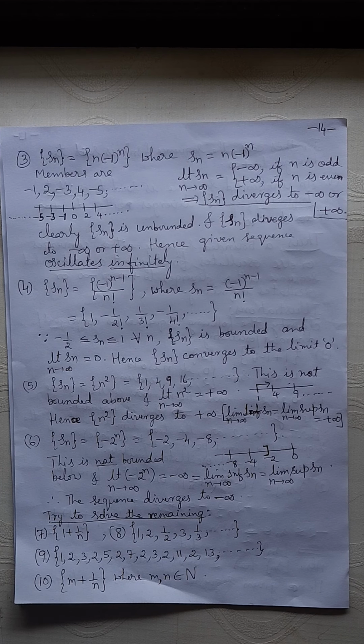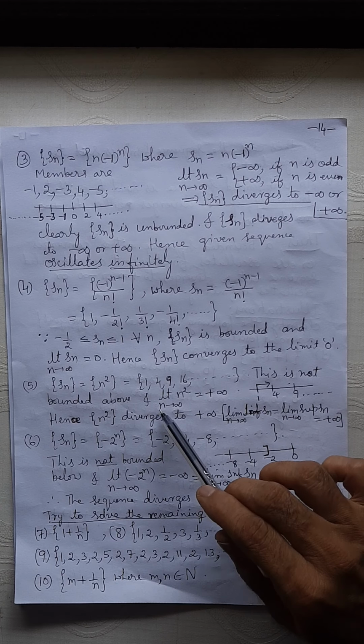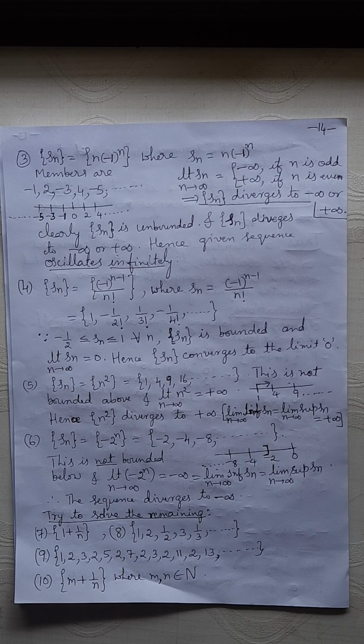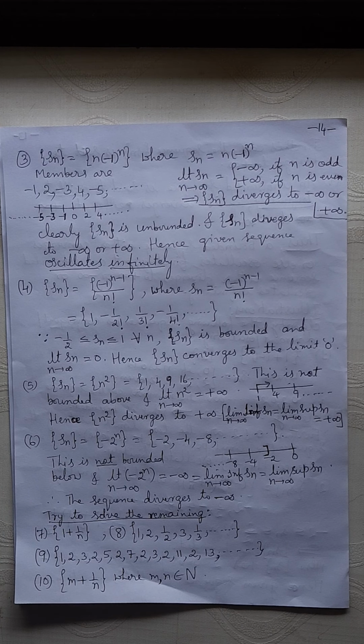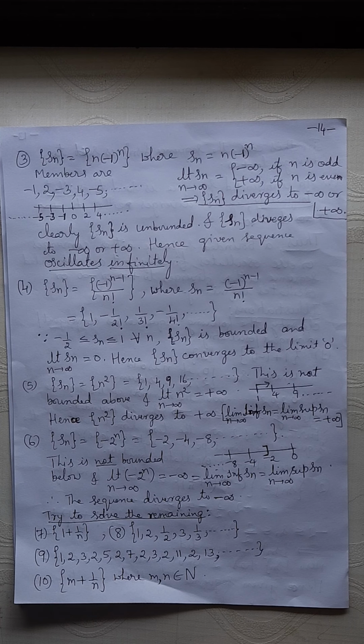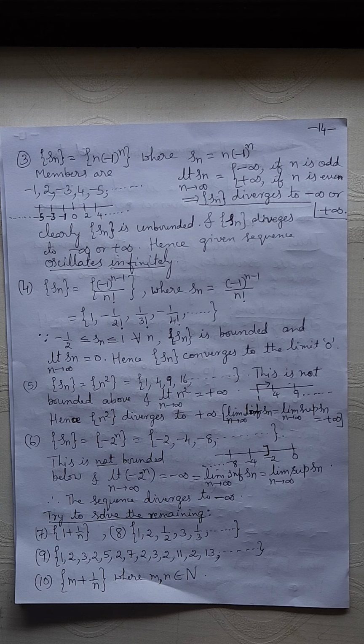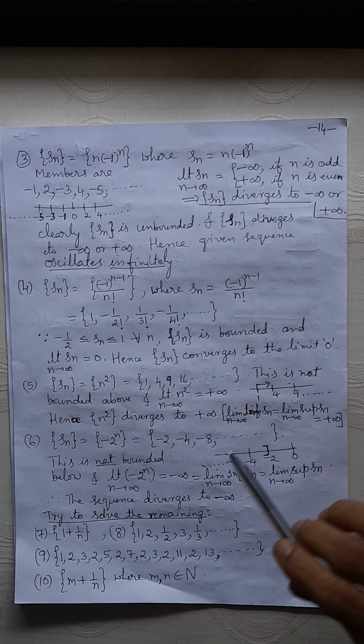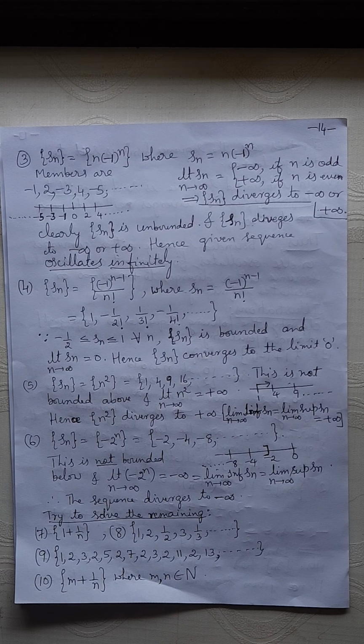Fine. What is the limit of n square? As n tends to infinity, n square is also tending to infinity, it is plus infinity. You are moving to the right, so plus infinity. Hence n square diverges to plus infinity. Limit inferior and limit superior both are plus infinity. There is no other limit point. Besides plus infinity, there is no other limit point. Therefore, limit inferior is equal to limit superior, that's equal to the limit of the sequence, right? That is plus infinity. So the sequence is diverging to plus infinity.